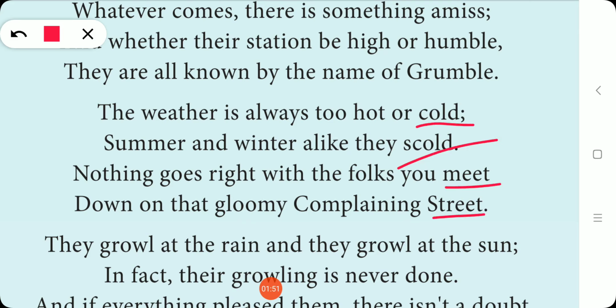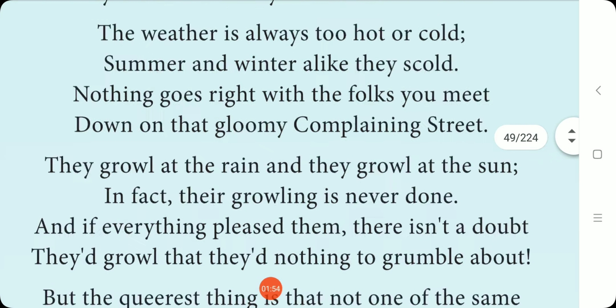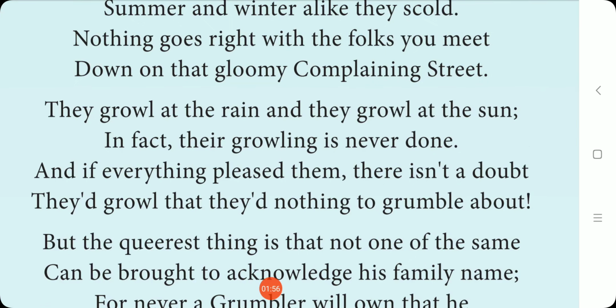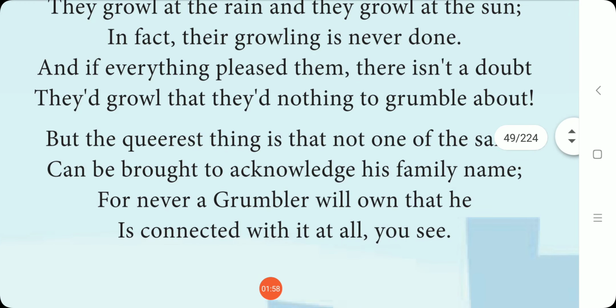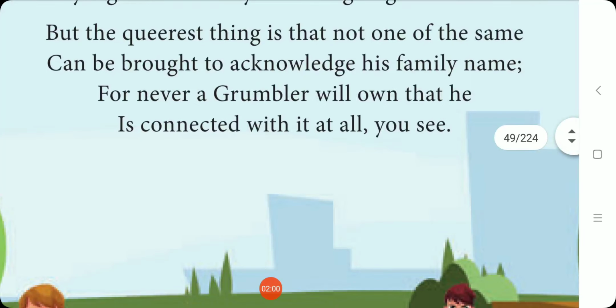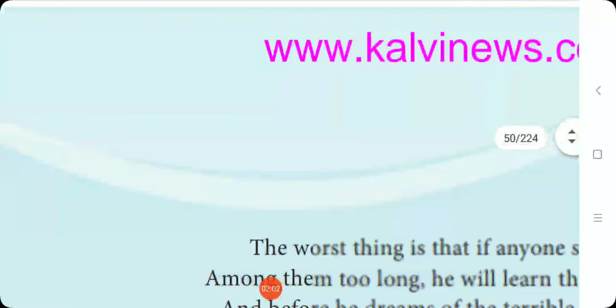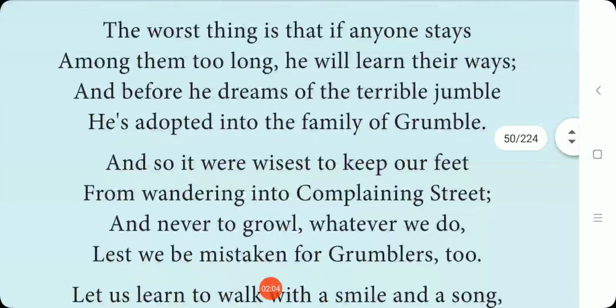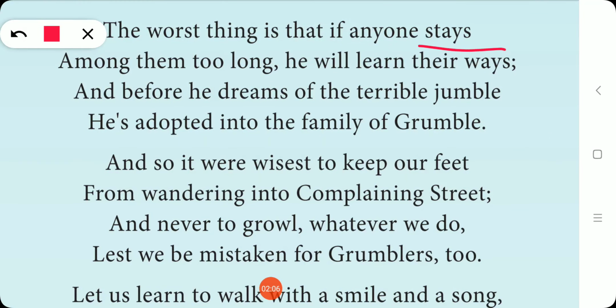So EEFF. And again in the next stanza, sun, done, doubt, about. Next same, name, he, see. And in the next stanza, stays, ways, jumble, grumble. Next feet, street, do, too.